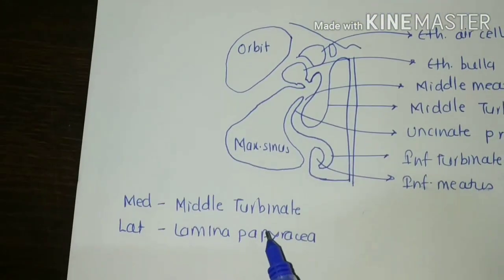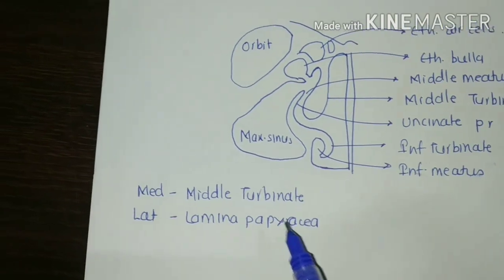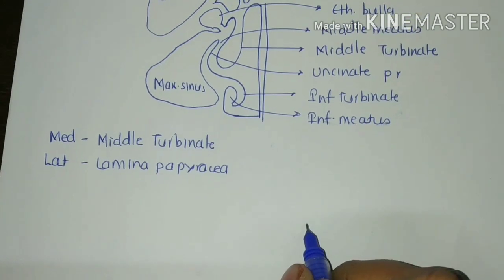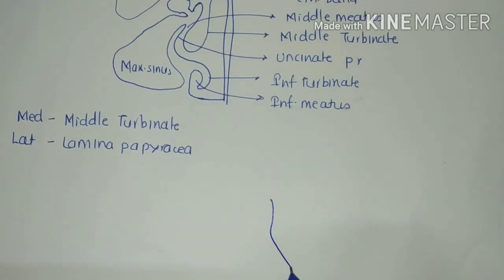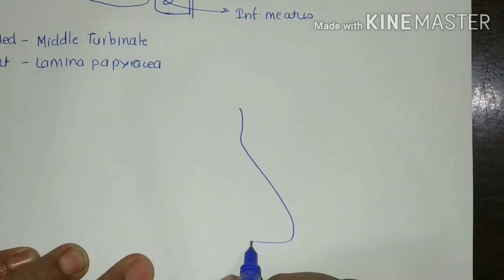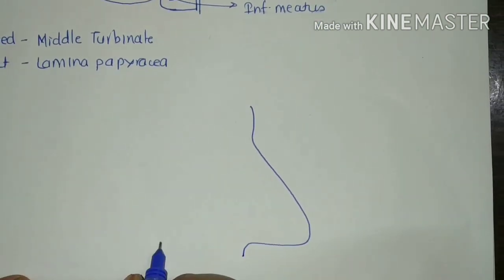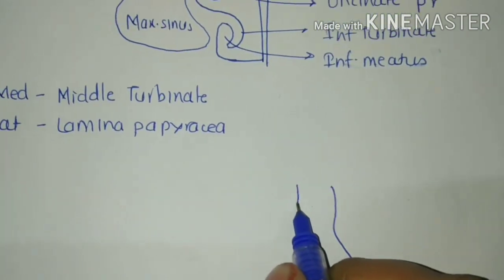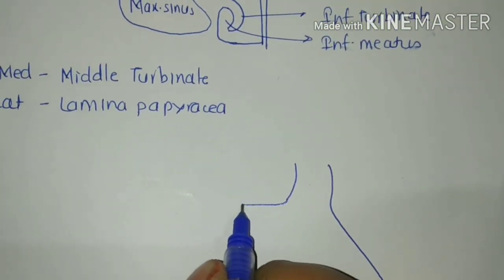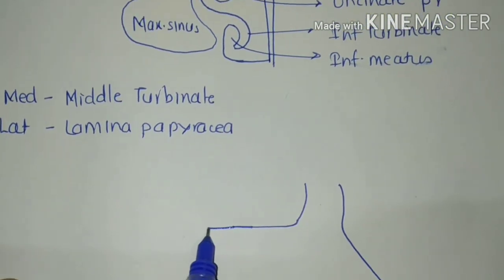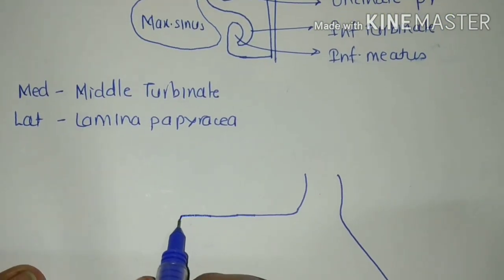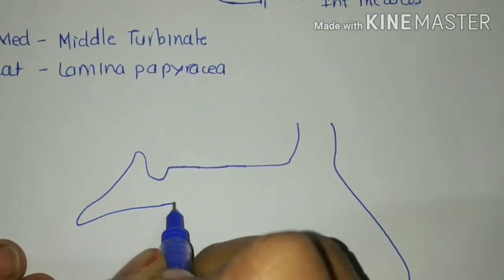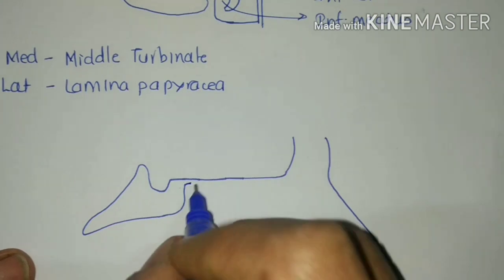Now coming to the anterior, posterior, superior and inferior boundaries. For that we will go to another section showing these boundaries. We have already seen this. This is the nose. This we know it is the palate. Here lies the frontal bone. This is the roof of the nasal cavity, and here posteriorly there lies the sphenoid sinus.